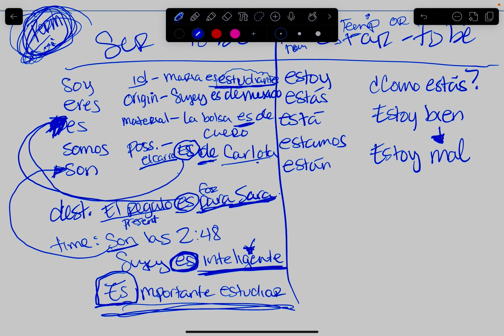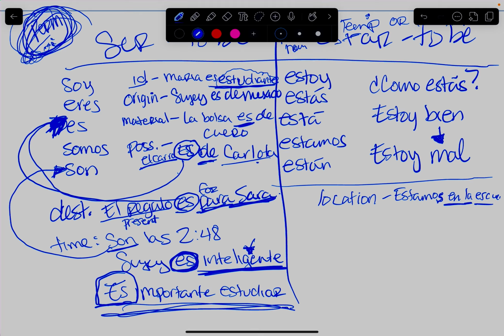So now going back to the uses of estar, again, is location. To tell location, like estamos en la escuela, which means we are in the school.